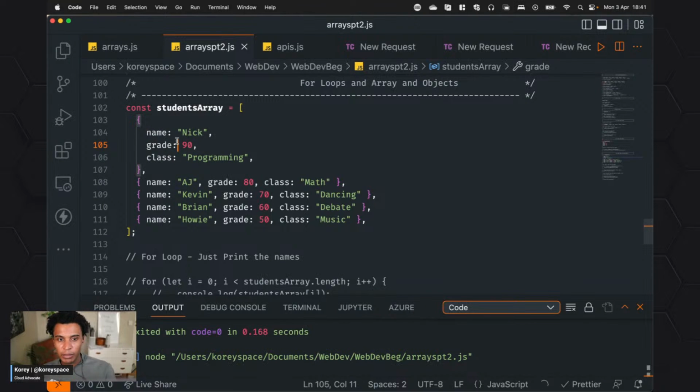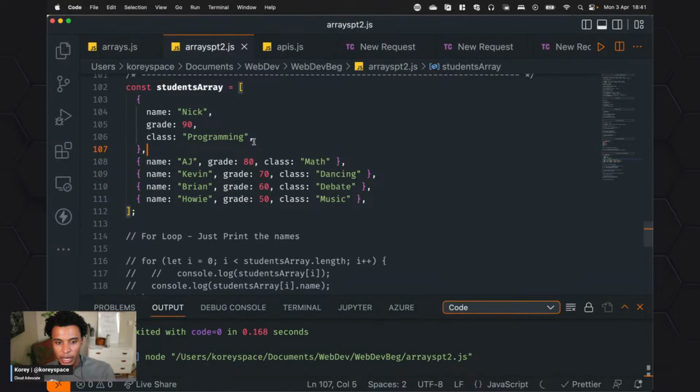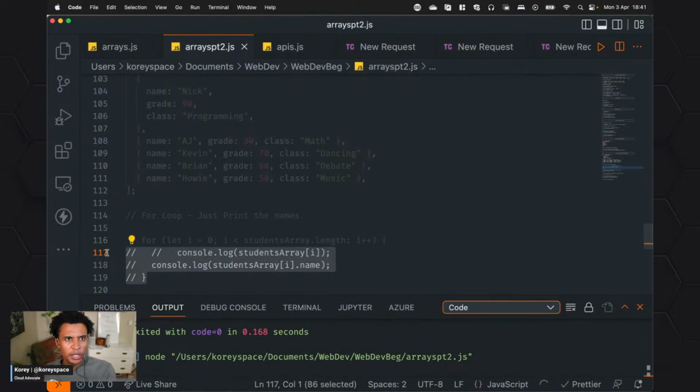So we have this name and grade, and this is an object. There's an item in that object, and then this is all in an array. And let's say we just want to print the names of these students, the Backstreet Boys, or the BS Boys, I think we're calling them now, which I like.